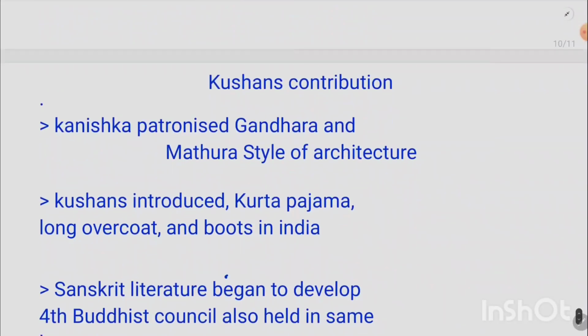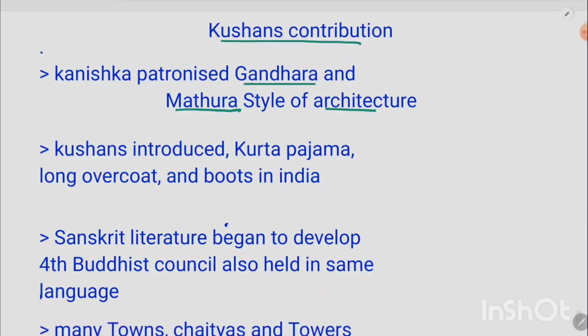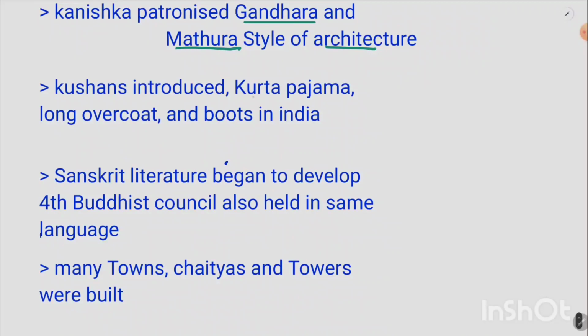So, what is the major contribution of the Kushans in India? We are going to discuss this in this slide. Kanishka patronized two arts, the Gandhara and Mathura styles of art, in which they manufactured statues of Buddha, with different details in each style. They are also supposed to have introduced the kurta pajama in India, and also the long overcoat and boots.